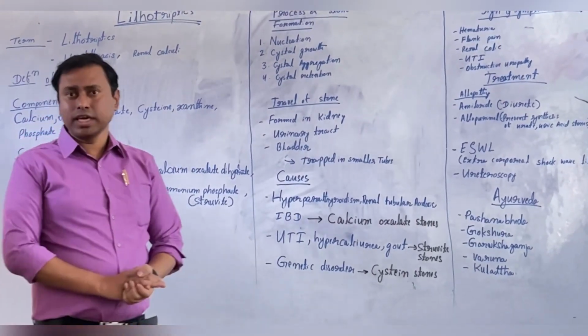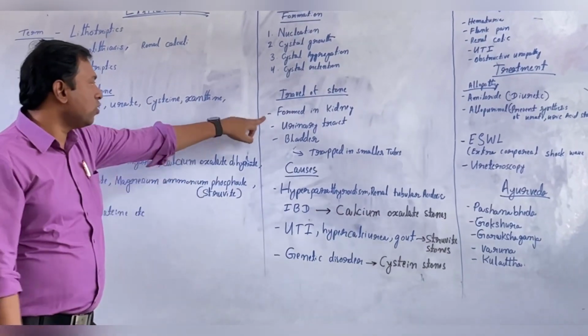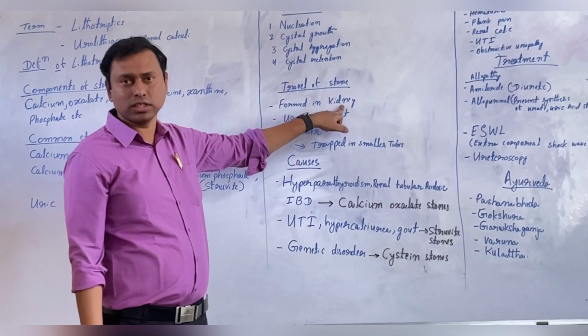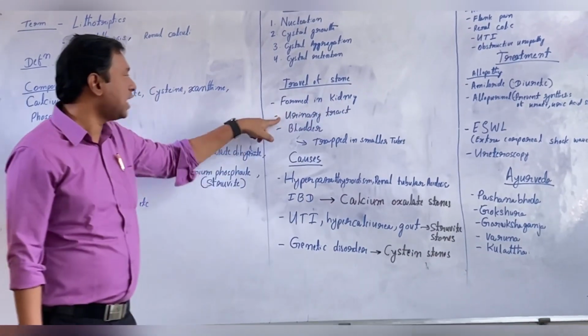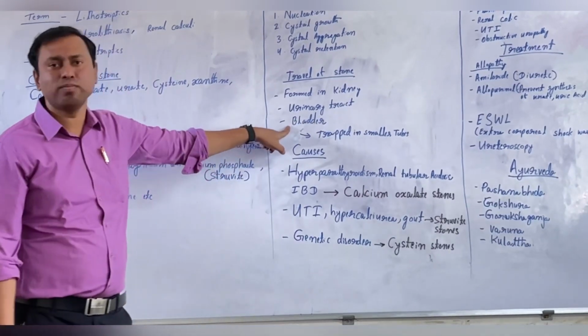Now the next thing is the travel of stones. How does the stone travel? The kidney stones are formed first in the kidney. After that, they travel to the ureter and bladder.